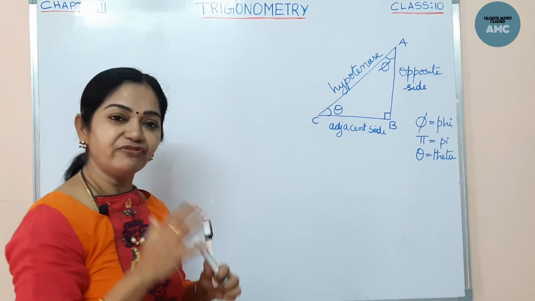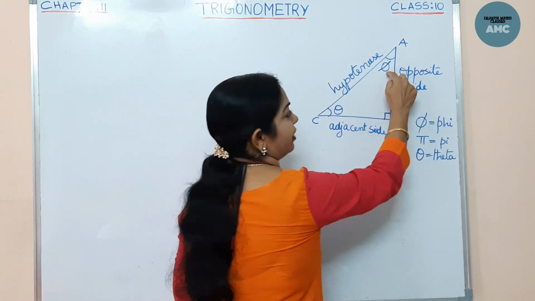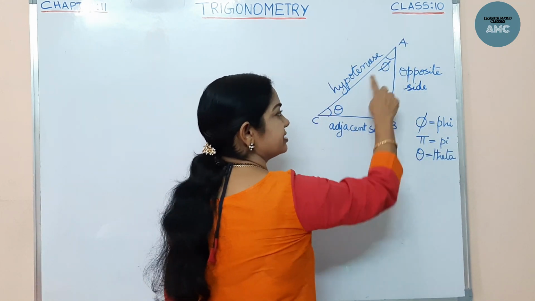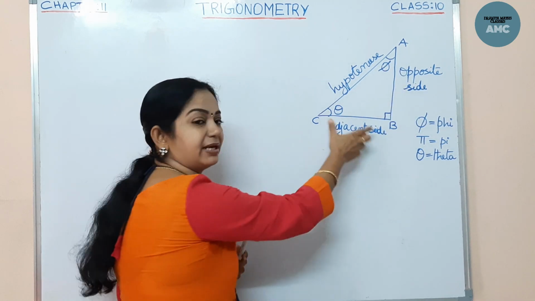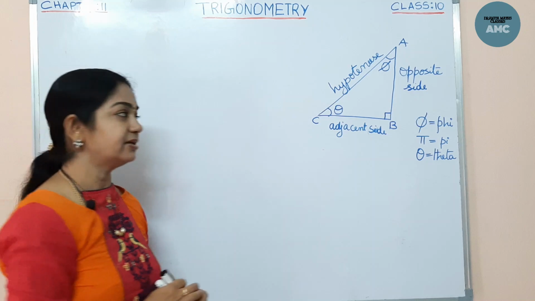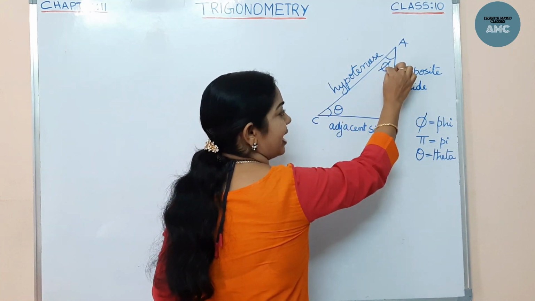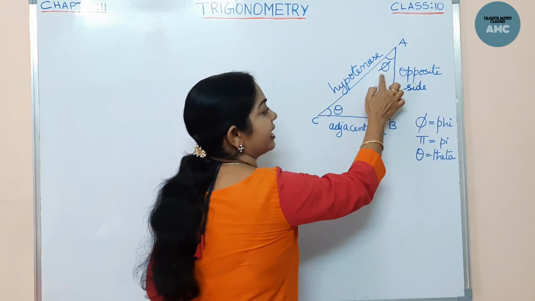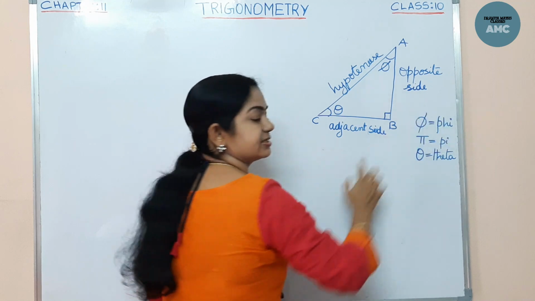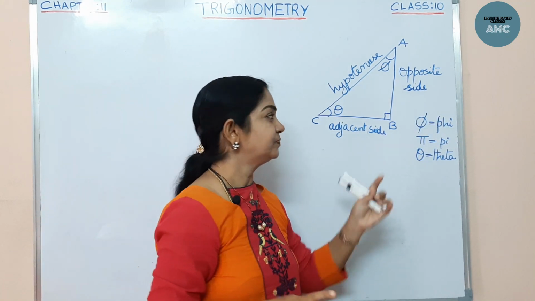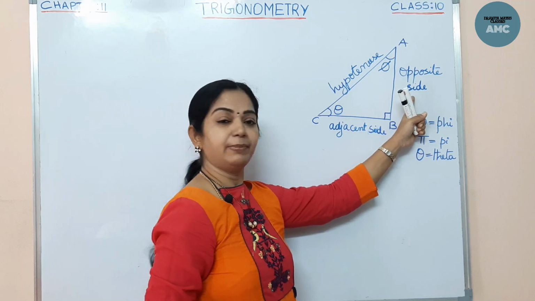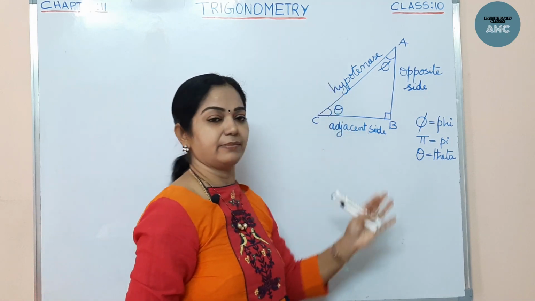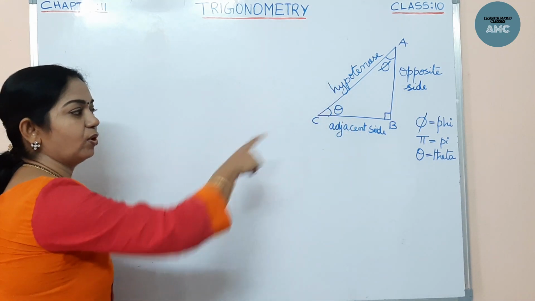Now if I consider phi, phi means the angle A. From here, for phi, BC will become the opposite side, isn't it? I want to measure this angle. So for this angle phi, BC will be the opposite side because it is opposite to it, whereas AB will become the adjacent side. So you got that point, clear? Now for phi, AB is the adjacent and BC is the opposite side, whereas the hypotenuse is one and the same. Now we know all these sides, right?